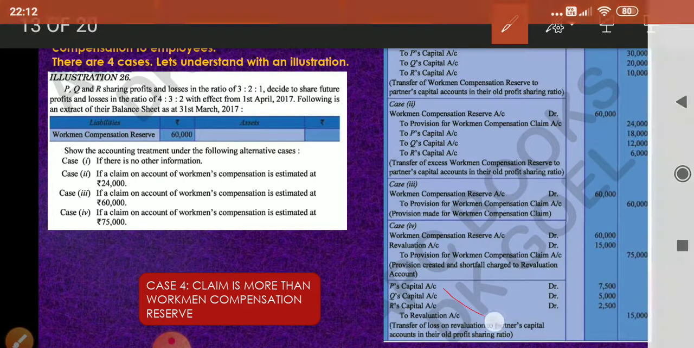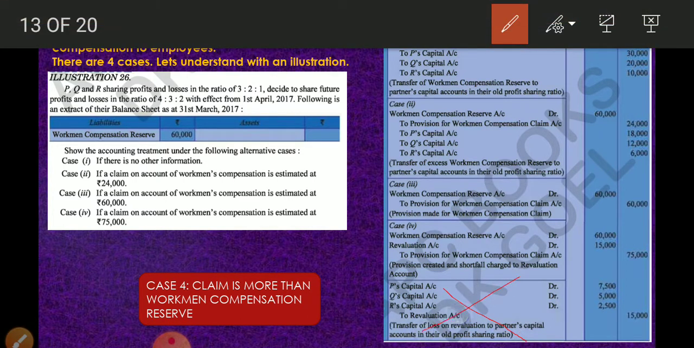Yes. Don't pass this last entry. Why are you not supposed to pass this last entry? Because in reality, when you prepare revaluation account, let us assume this is your revaluation account. This 15,000 will appear here. But you will have other items also. So when you have other items, at last we have to find out whether it is a profit or loss on revaluation. They have passed this entry assuming that there are no other entries in revaluation account.